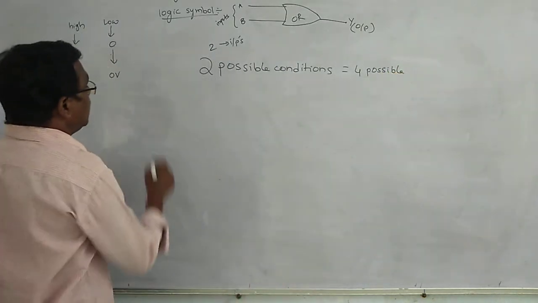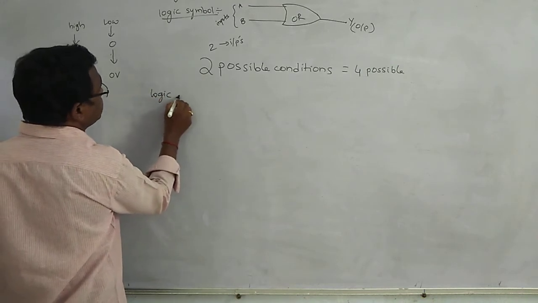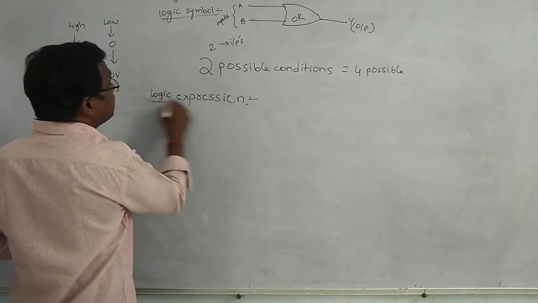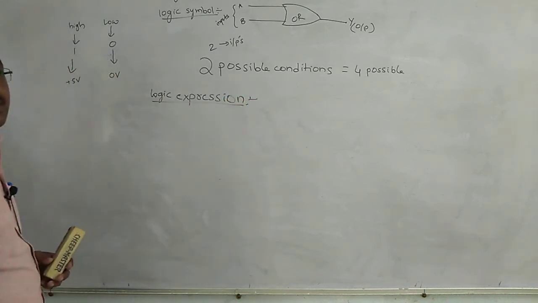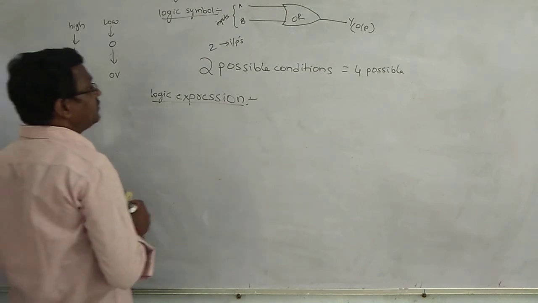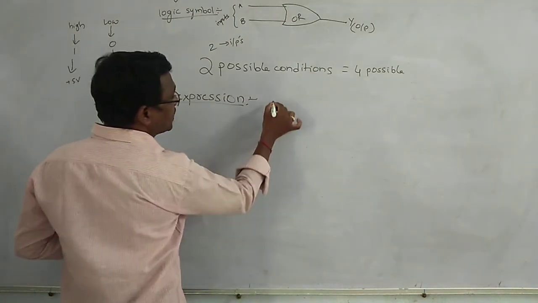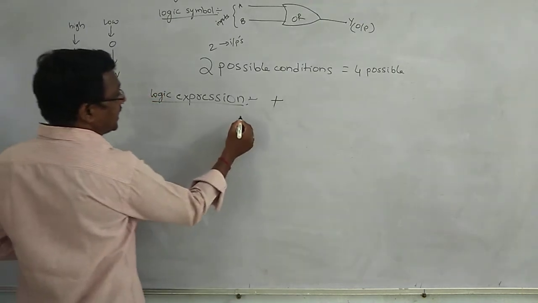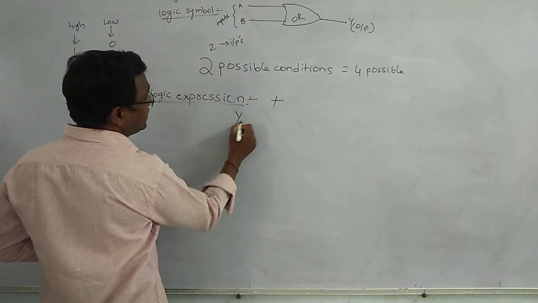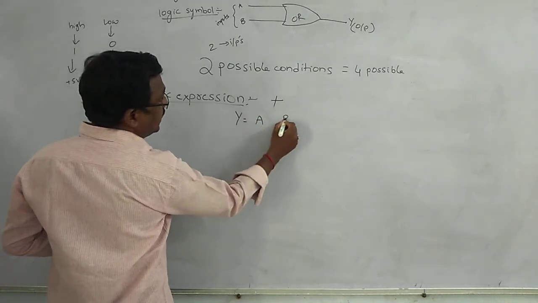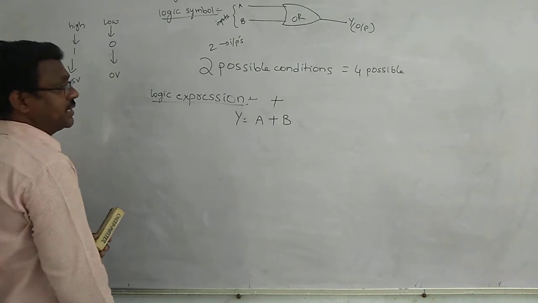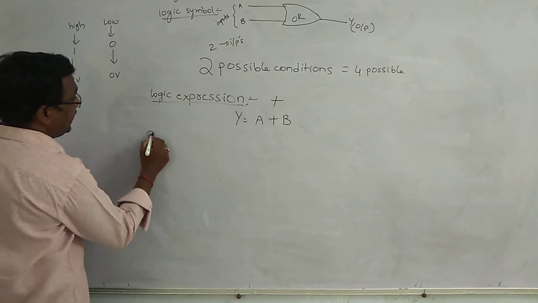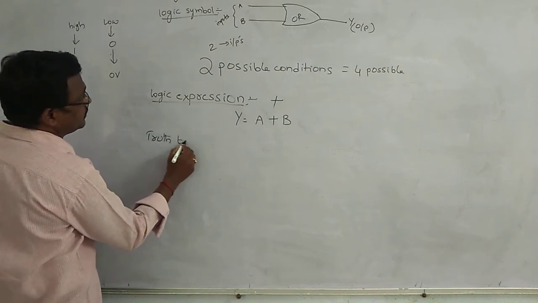Logic symbol and logic expression. The OR gate performs the sum operation. Here the logic expression: Y is equal to A plus B. It performs the sum operation.